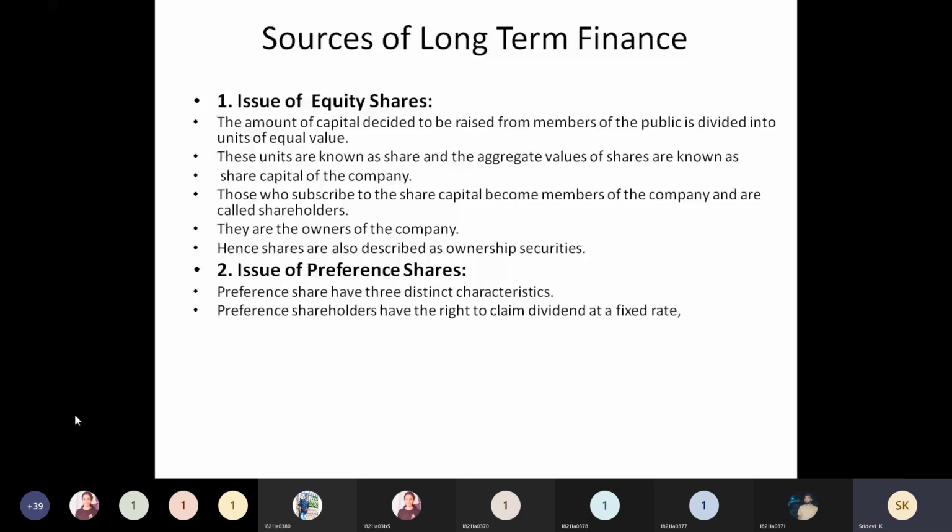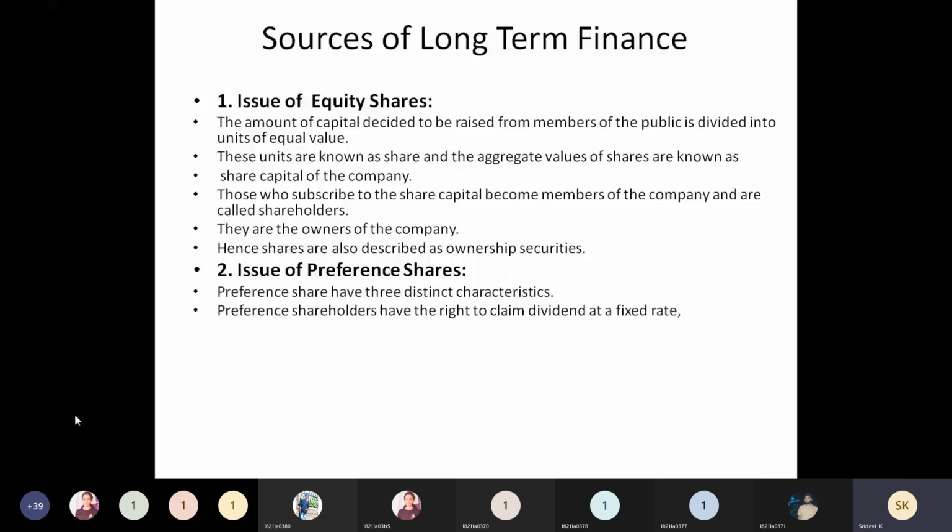Why will these people come forward to invest in preference shares? Because they will be given a fixed rate of dividend. A fixed rate of dividend will be issued by these companies, so every individual or financial institution will come forward to invest their amount. Even though a fixed rate is given, for example 10% or 8% or 5%, the dividend will be paid only when the company earns profits.